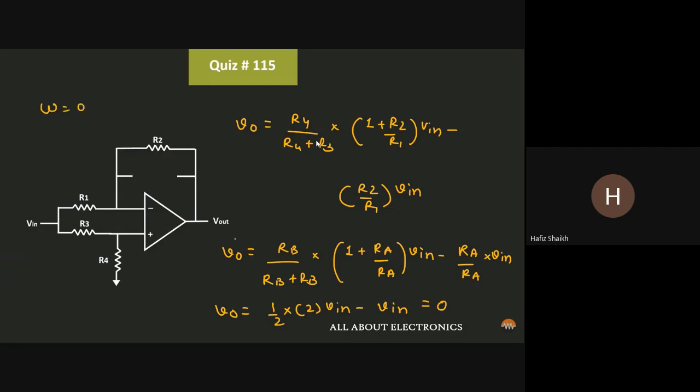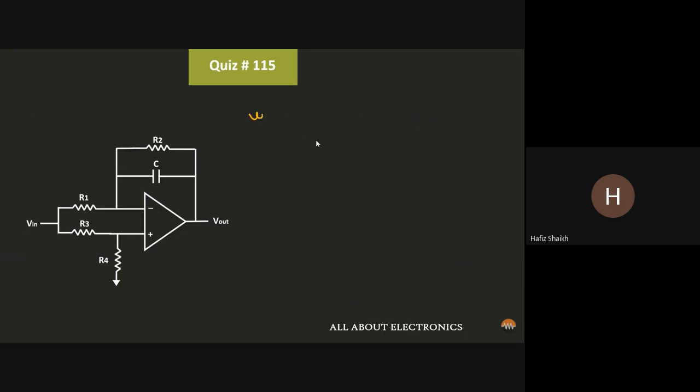At omega equal to 0, it is 0. So we can say that it is allowing some high type of frequency. Low frequency is rejected. At omega is equal to 0, we have seen V output is equal to 0. Now here, for omega is equal to infinite, the capacitive reactance is 0. Xc is equal to 1 upon omega c. 1 upon infinite is 0. It will act like a short circuit.